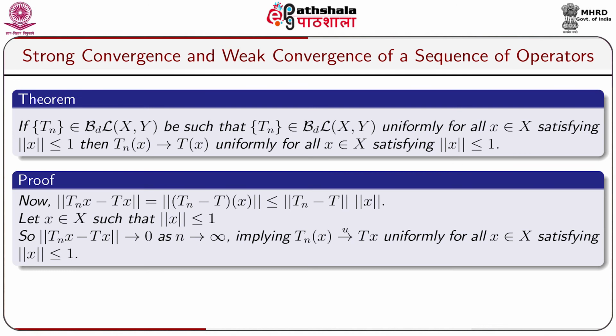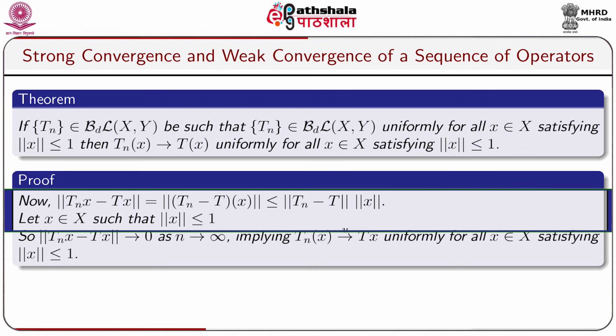If the sequence of elements Tn belongs to BL(X,Y) is such that the sequence of operators Tn converges to T uniformly for all x belongs to capital X satisfying norm x less or equal to 1, then Tn x converges to Tx uniformly for all x belongs to capital X with norm x less or equal to 1. The proof looks like this.